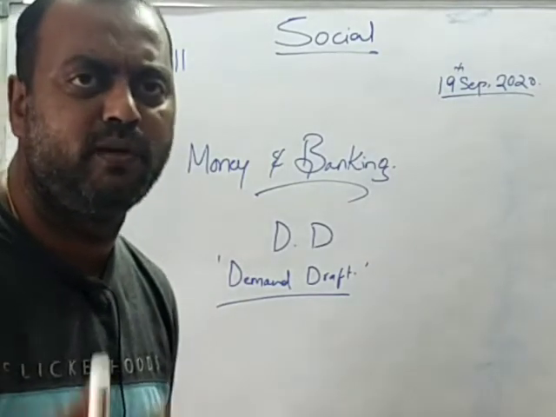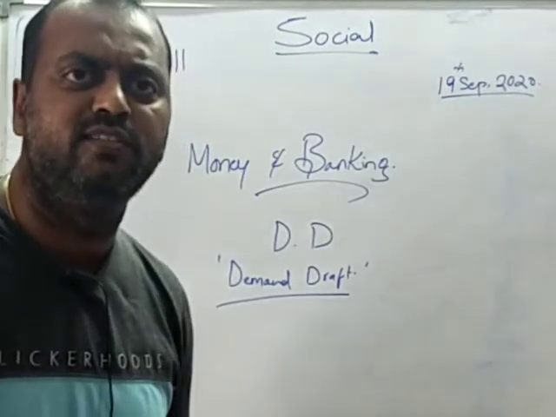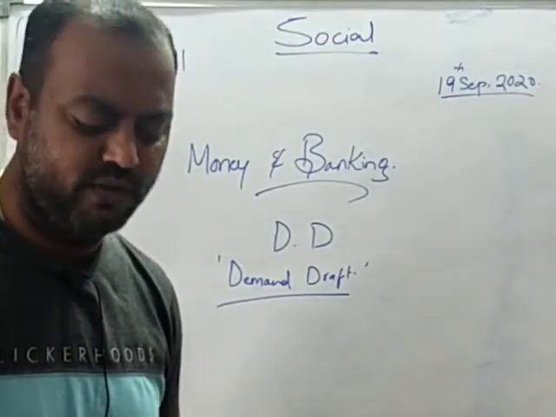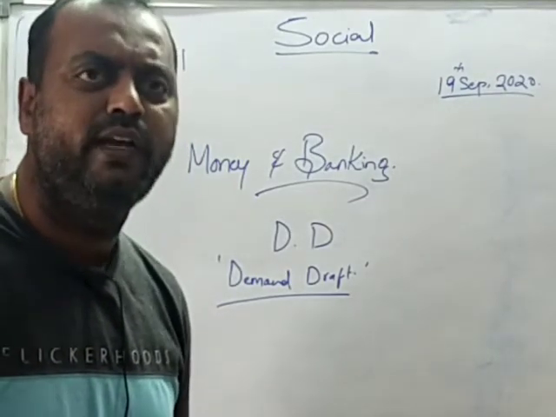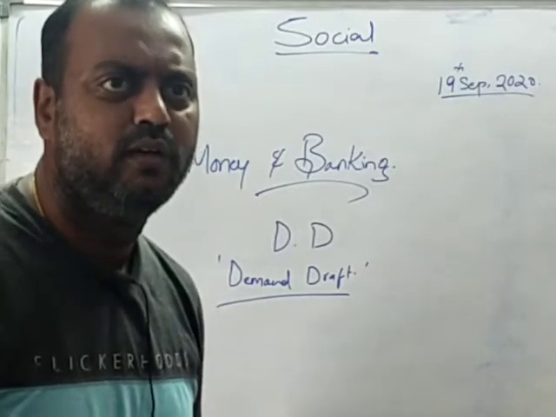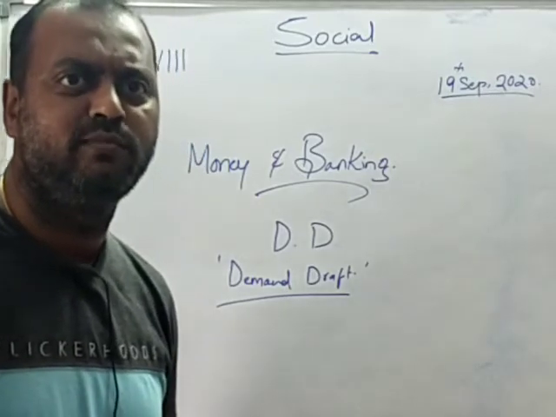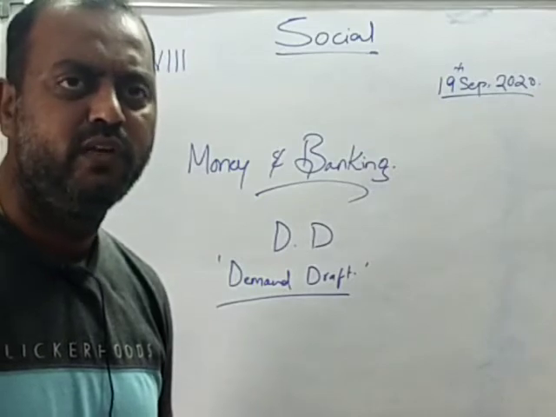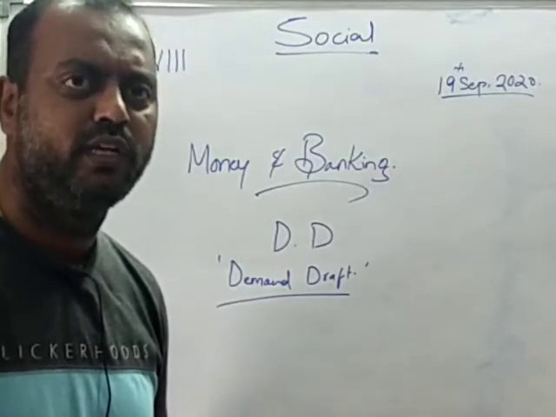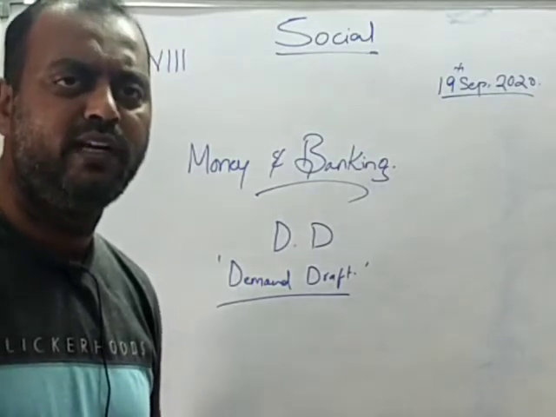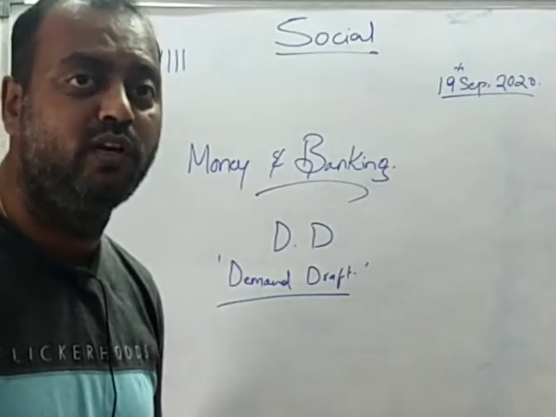send it through the money order of the post. This is another system where you can send a demand draft. You can take out a demand draft, and the banks will charge some commission. For every 1000 rupees they charge some 10 or 20 rupees as commission. If you want to send 1000 rupees, they give you the demand draft in the name of the person you want to send it to.